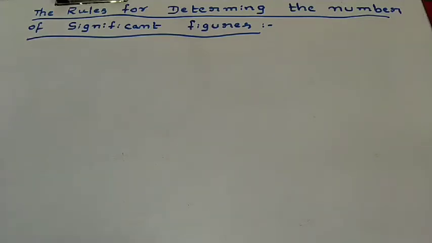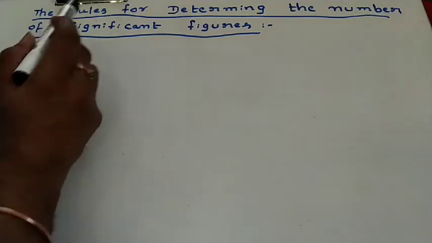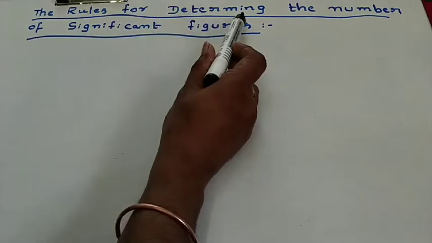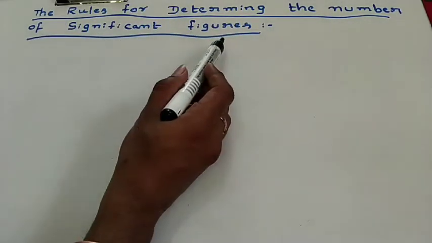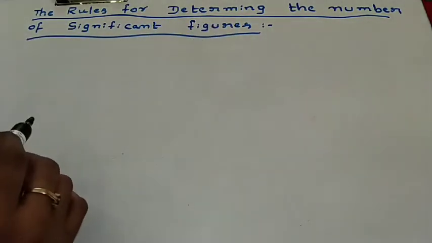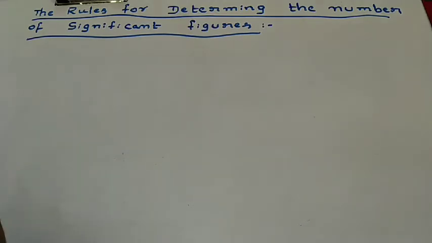Students, in this video we are going to discuss the rules for determining the number of significant figures. In video number 19 we already discussed 12 points. Now from here, once again, we are starting from point number 1, which would be point number 13.